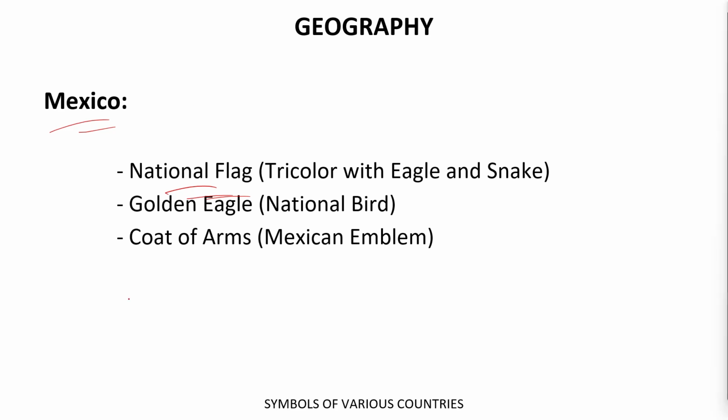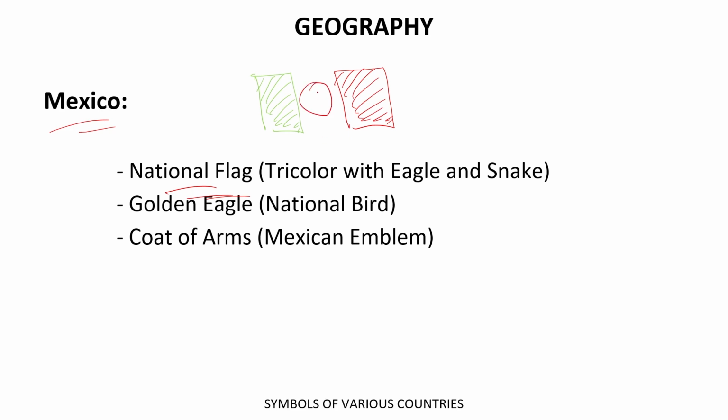The color combination is green, white, and red, and in the middle white part there is an eagle and a snake. So basically this is the tricolor combination of Mexico.